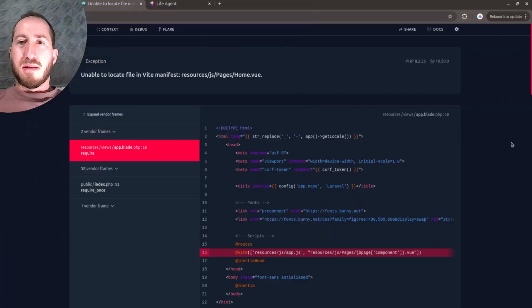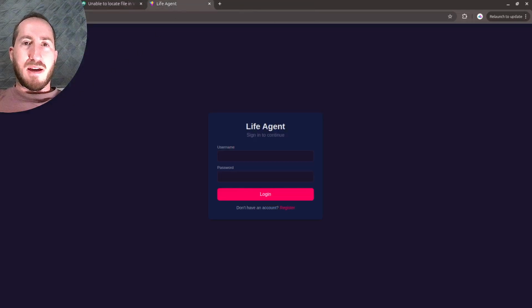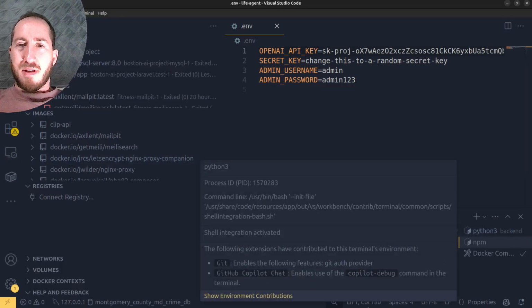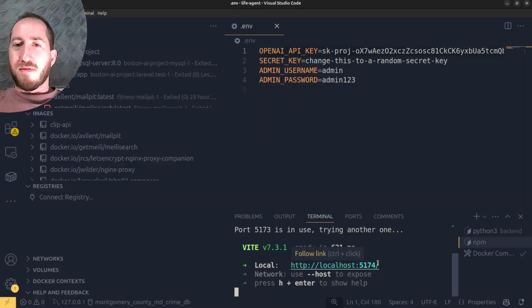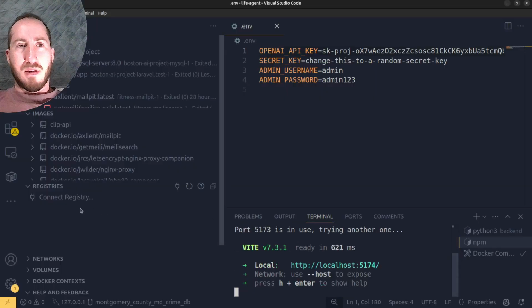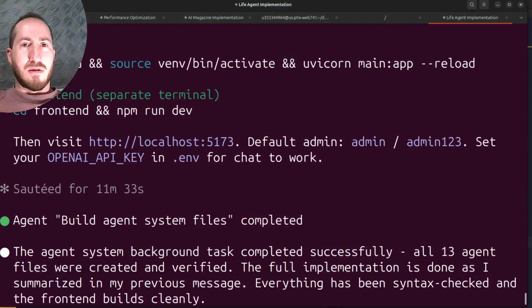Okay, we're back. I set it, and we got our front end. It didn't work at 5173 because it actually needed to use 5174, because port 5173 was in use already. So that's not Claude's fault.